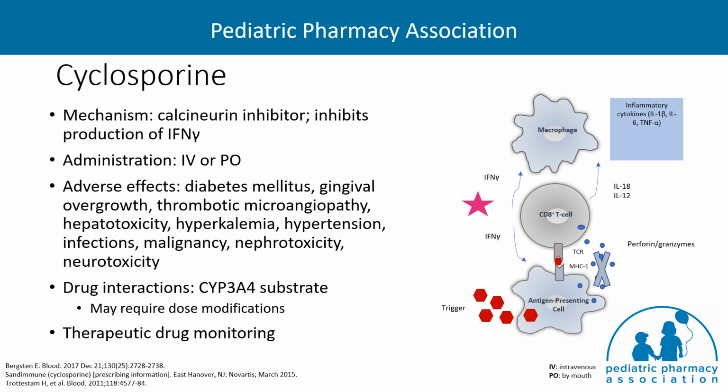Adverse effects include diabetes mellitus, gingival overgrowth, thrombotic microangiopathy, hepatotoxicity, hyperkalemia, hypertension, infections, malignancy, nephrotoxicity, and neurotoxicity. Regarding drug interactions, cyclosporin does undergo extensive hepatic metabolism via the CYP3A4 system and may require dose modifications with concomitant CYP3A4 inhibitors or inducers. Therapeutic drug monitoring is recommended, aiming for trough concentrations around 200 micrograms per liter.